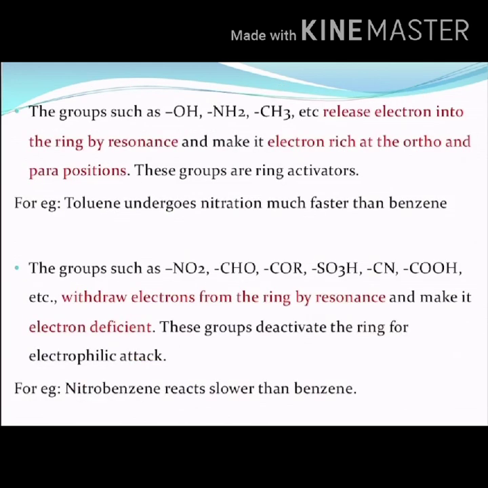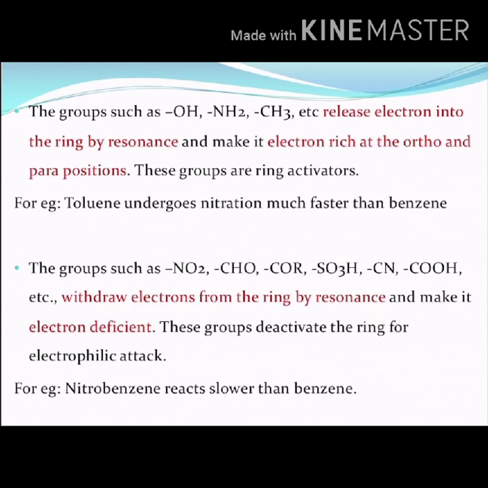Groups such as hydroxyl, amino, methyl, etc., are called electron releasing groups. When present in the benzene ring, by resonance they make it electron rich at the ortho and para positions. Therefore, these groups are ring activators. For example, toluene undergoes nitration much faster than benzene.